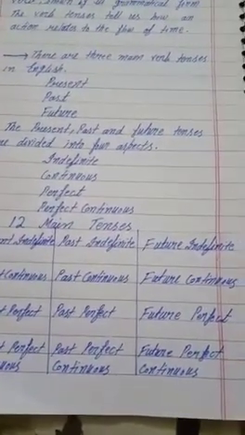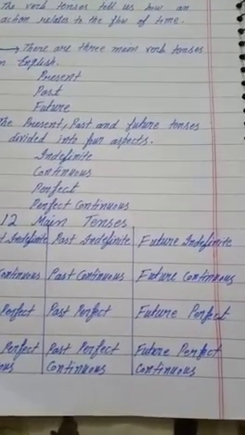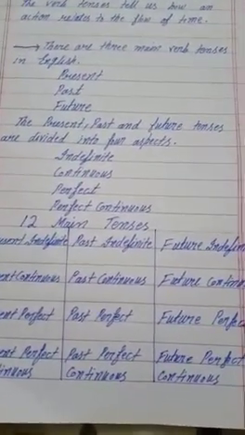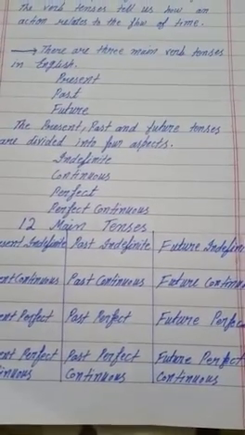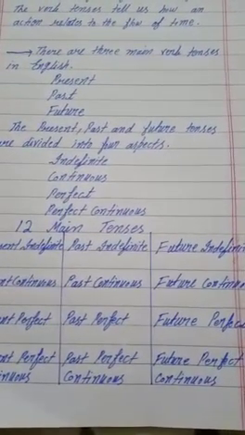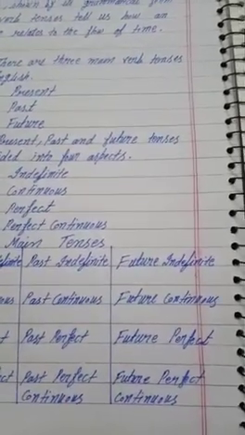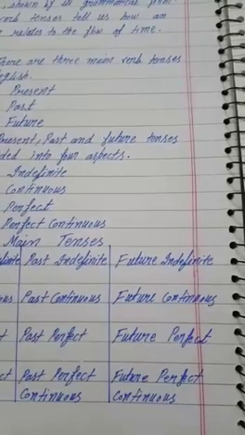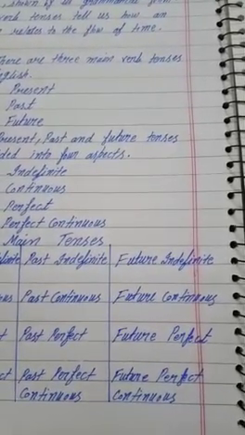And let's see what are the four tenses of past. These are in the same manner as you can see in the present. Past indefinite tense, past continuous tense, past perfect tense, and past perfect continuous tense. In the same manner, there are four tenses in future as well. Future indefinite tense, future continuous tense, future perfect tense, and future perfect continuous tense.